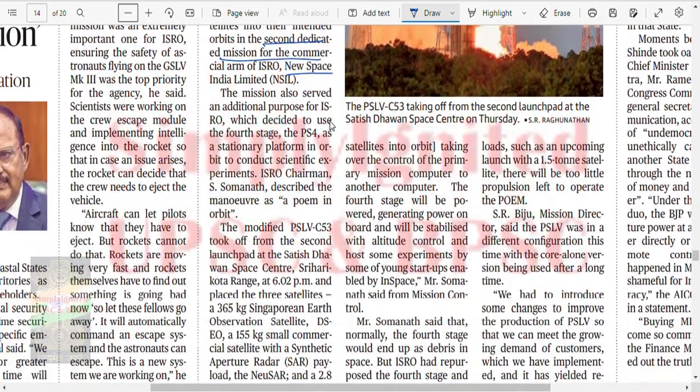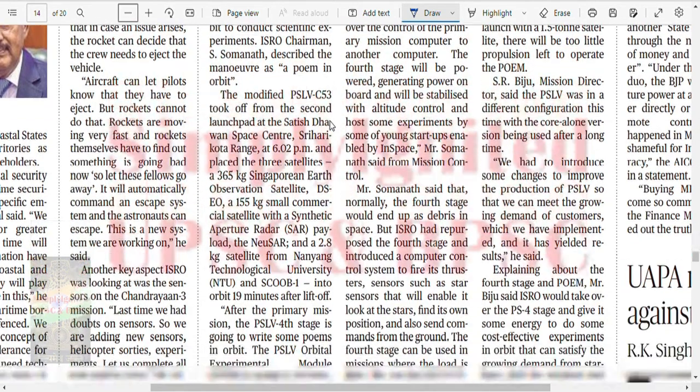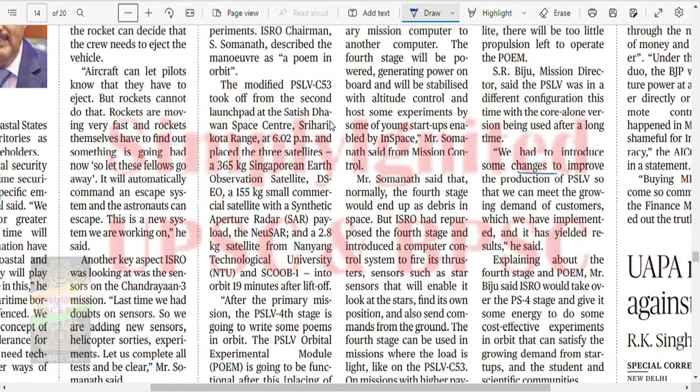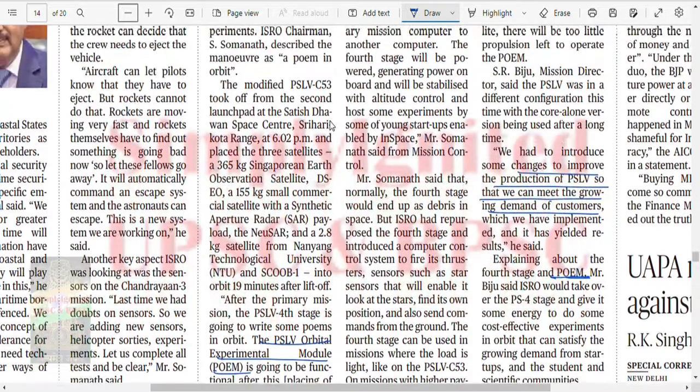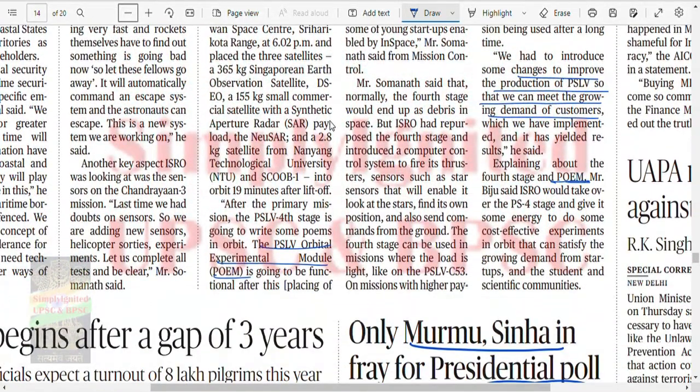What is the modification? You tell me this only. We had to make some changes to improve the production of PSLV so that we can meet the growing demand of the customer, he said, explaining about the fourth stage and the POEM. What is this POEM? PSLV Orbital Experimental Module. We'll take the PS4 stage and give it some energy to do some cost effective experiments in orbit, etc. Fine.